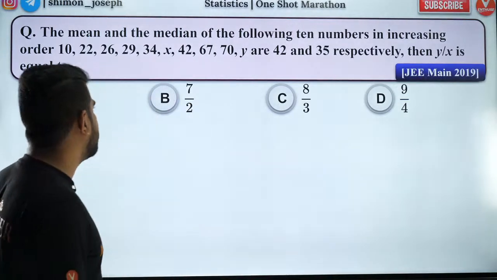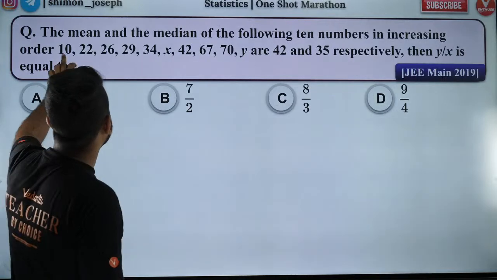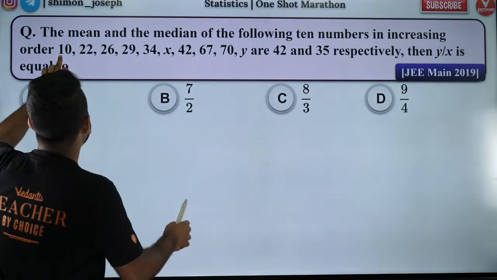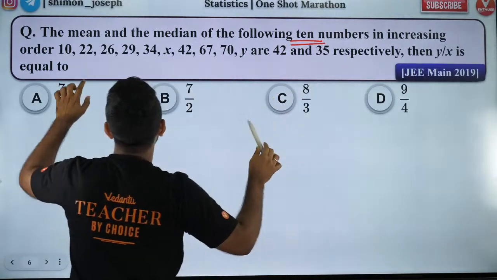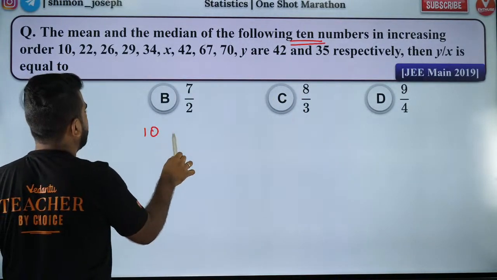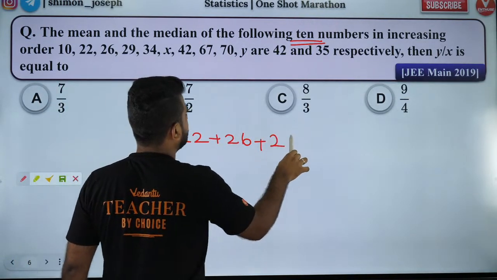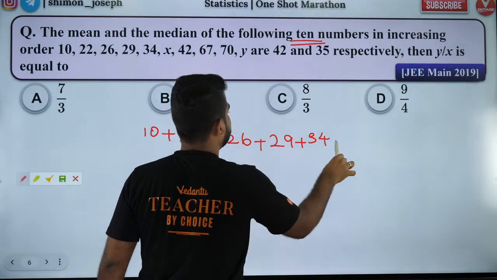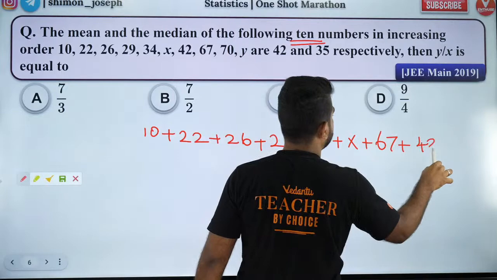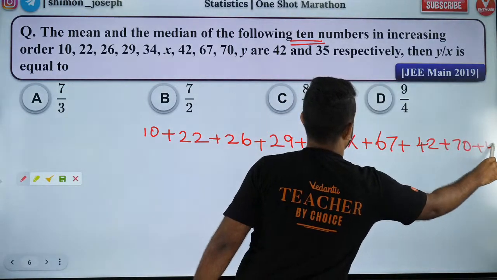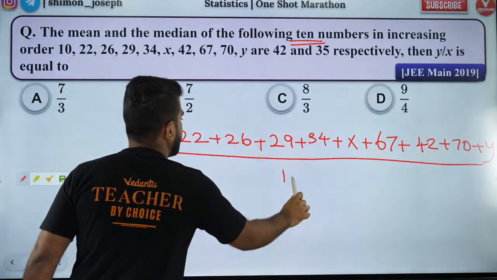So people, let's get started. Are you all ready? Now, what do we have here? We have the mean to be 42. How many numbers are there? There are 10 numbers. So mean is nothing but the addition of all of them: 10 plus 22 plus 26 plus 29 plus 34 plus x plus 67 plus 42 plus 70 plus y, divided by 10, is equal to 42.